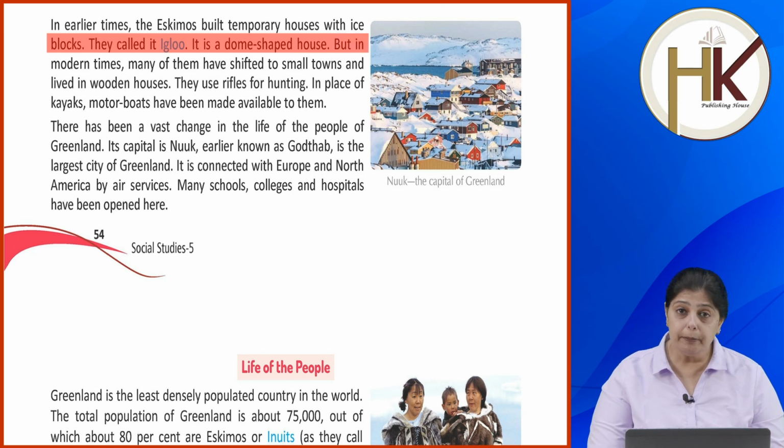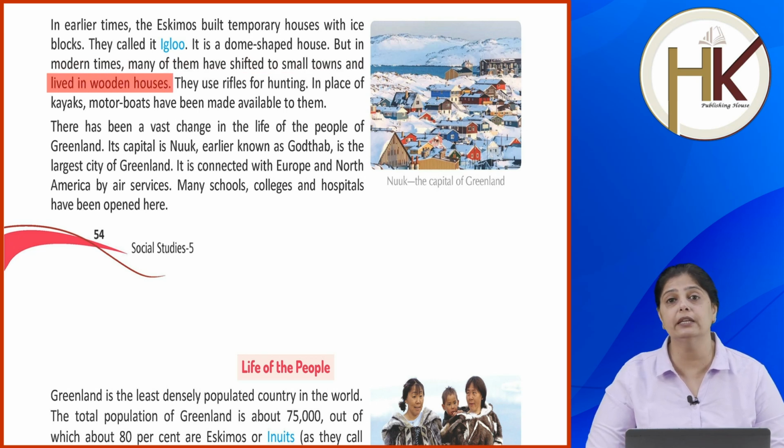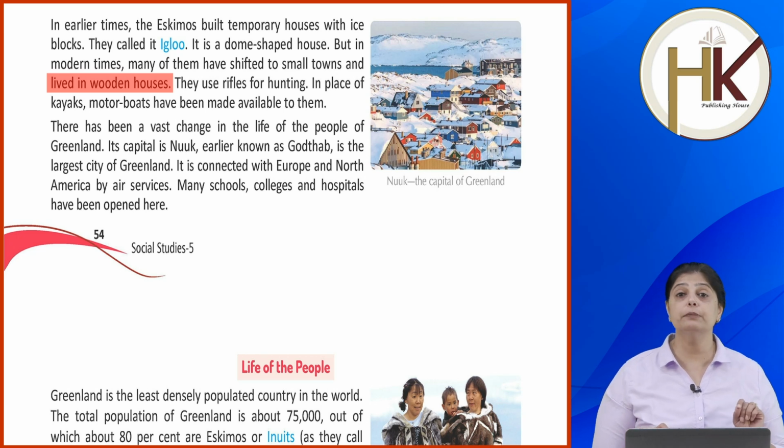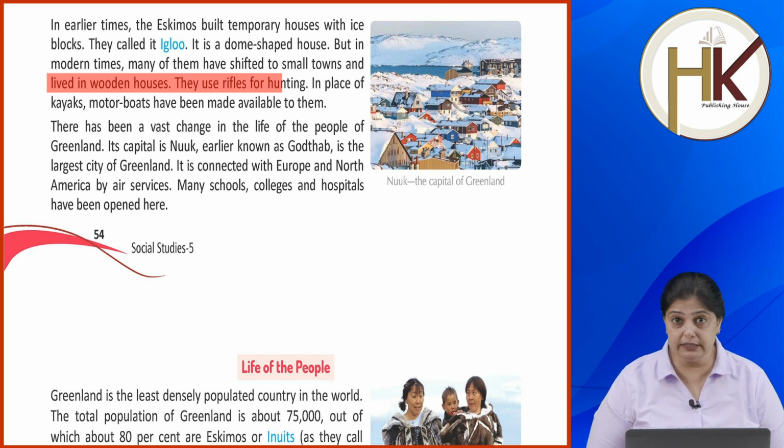But in modern times many of them have shifted to small towns and live in wooden houses. So gradually from those igloos they have shifted into small towns and built wooden houses. These wooden houses also give them warmth in the ice. Now they use rifles for hunting.